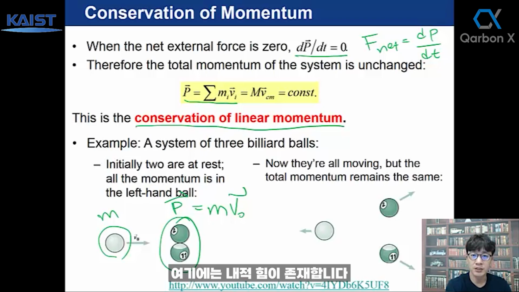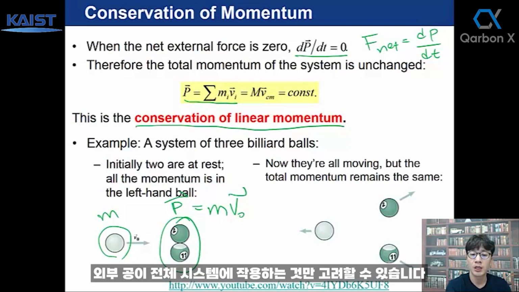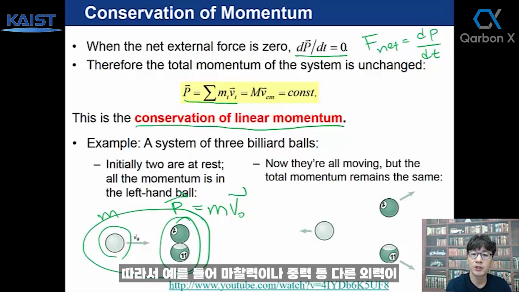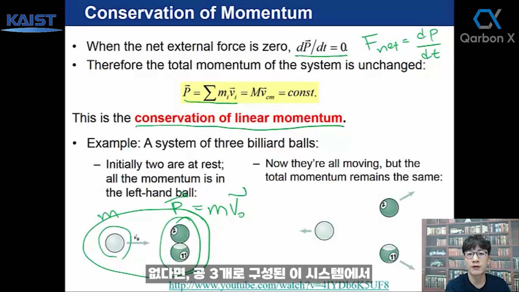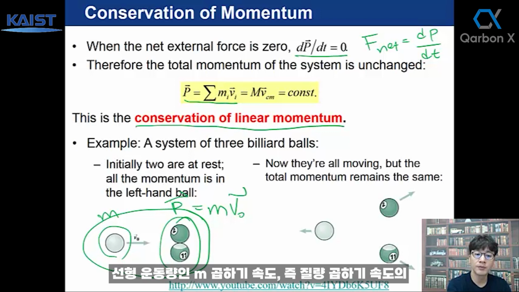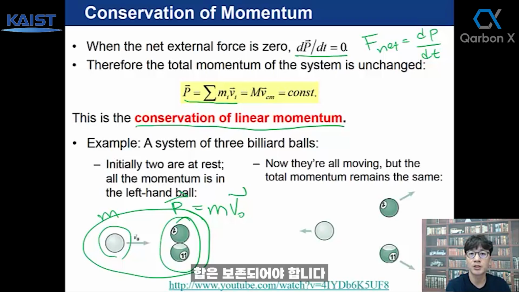Internal force exists here, right? While they collide, there should be some internal force acting between the balls, but here we only consider the external forces acting on the whole system, okay? So if there is no frictional force or gravitational force, any other external force, then in this system consisting of 3 balls, the linear momentum, the sum of mass times velocity, should be conserved, okay?